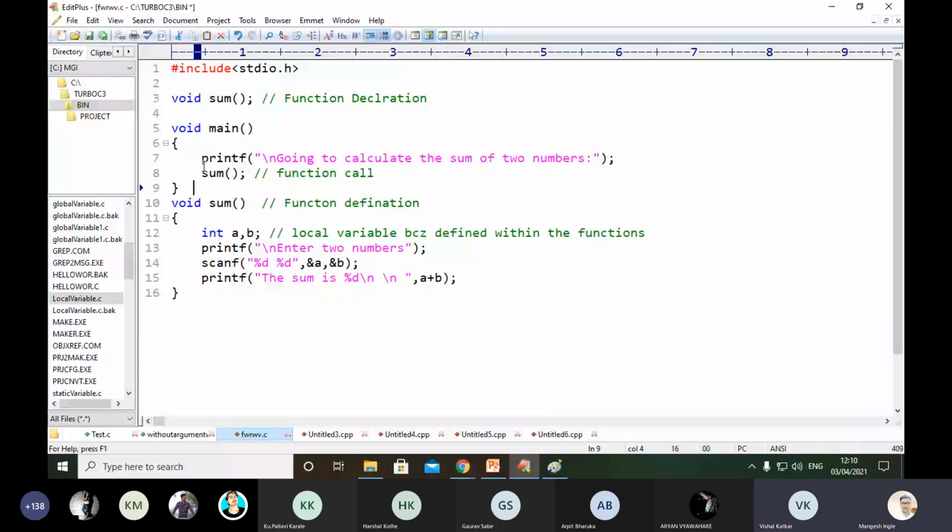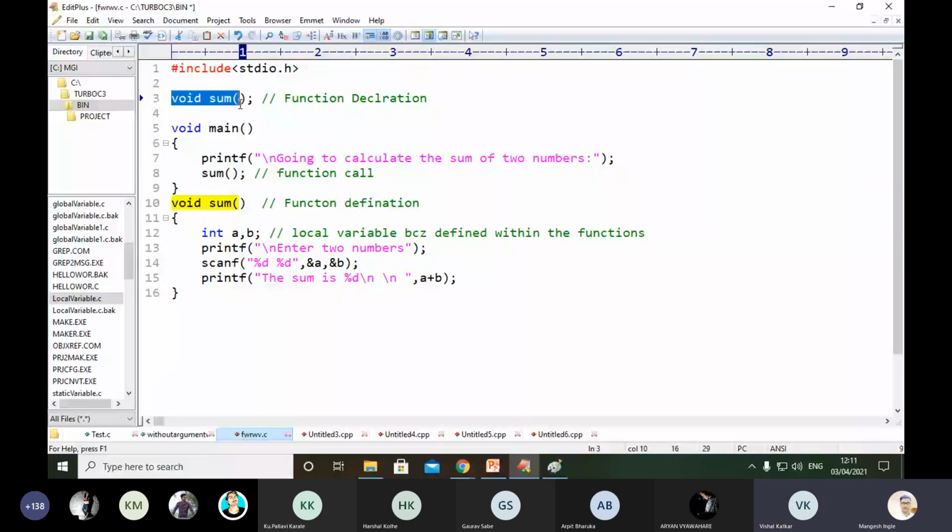Line number 8 is nothing but one kind of function. What is the name of that function? The name of the function is sum. Then the compiler will find out whether the sum function is available inside the main function. No. Then outside the main function, yes, outside the main function the sum function is available. So control will switch from line number 8 to line number 3. You can see here, right? So line number 3 will execute.